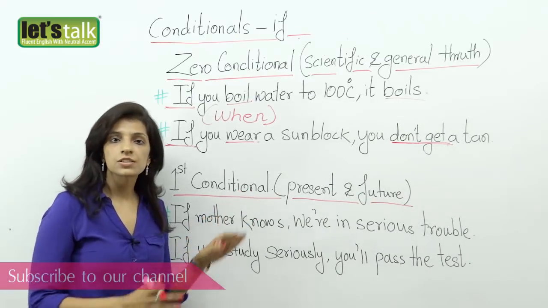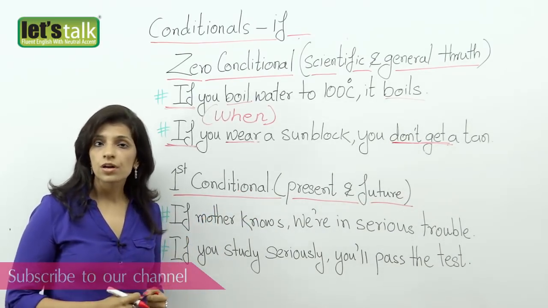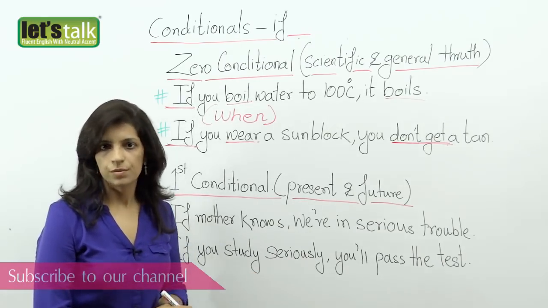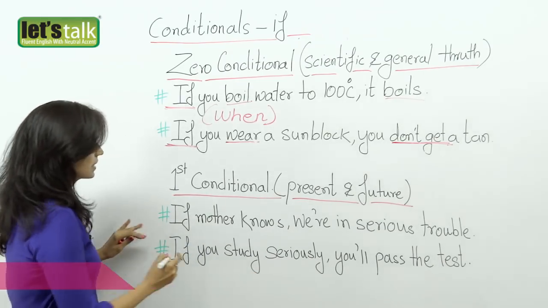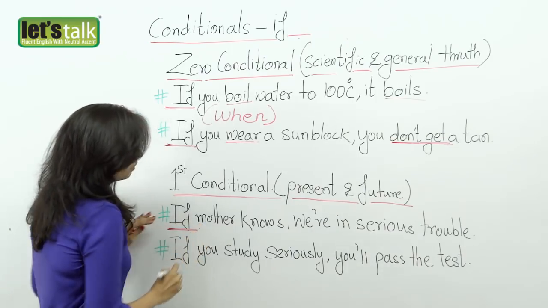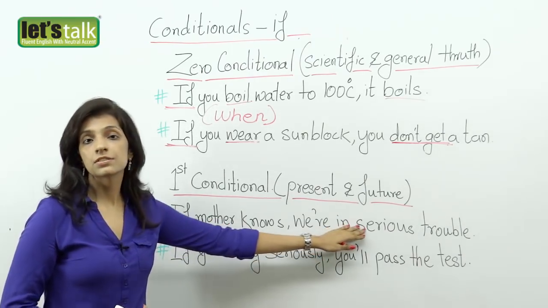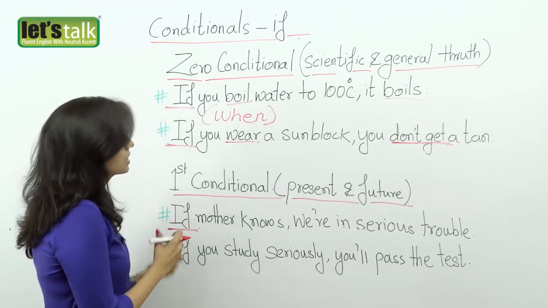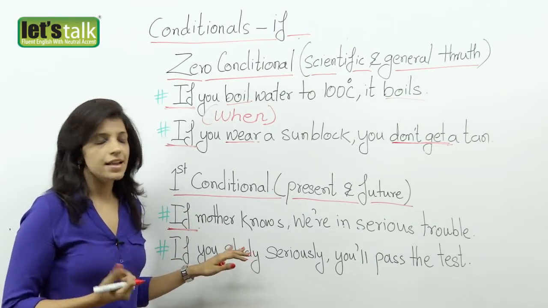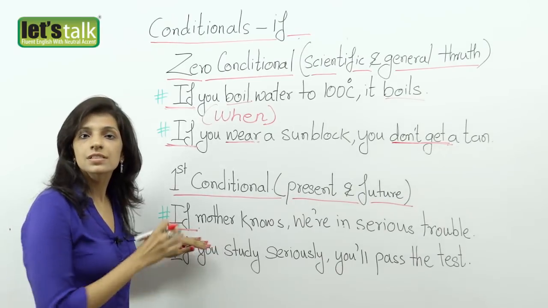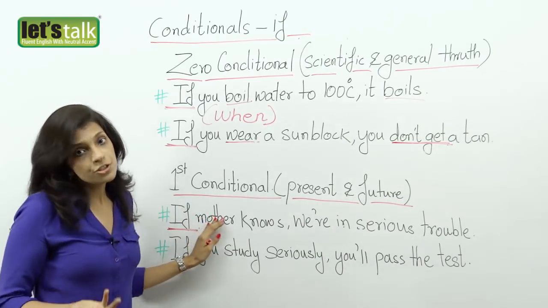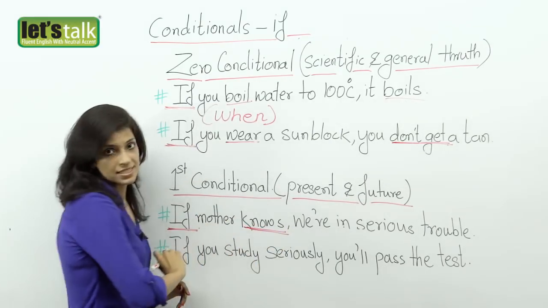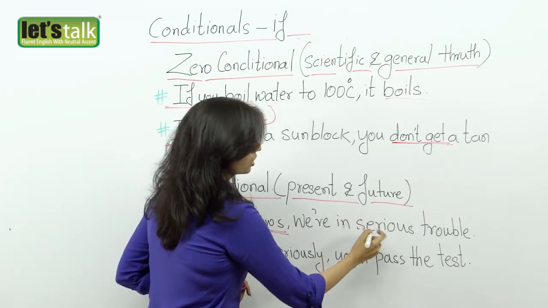Now, in the first conditional type of sentences, we talk about something in the present or something that is probable in the future. Okay, so in my first example, if mother knows, we are in serious trouble. Now, probably you've done something, all you siblings, and you're a little scared. So, if mother knows, now this is a conditional if. Probably she doesn't know, but if she knows, we're using the present tense, we are in serious trouble.